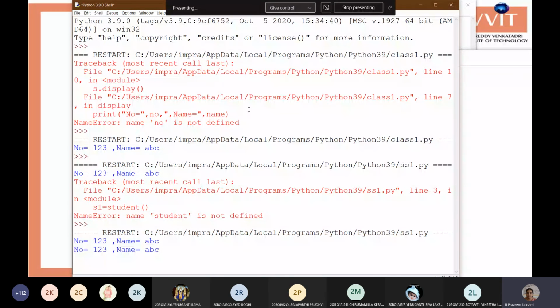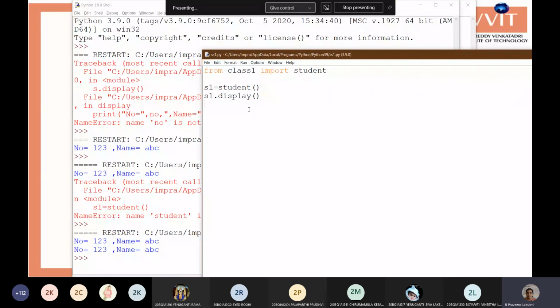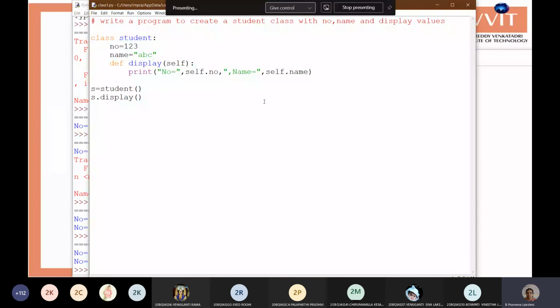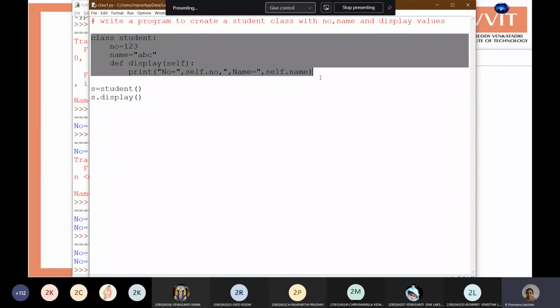Okay, why are the two programs both executing? Sorry, here also we are calling the display function, and since we only use the class, this should not execute.